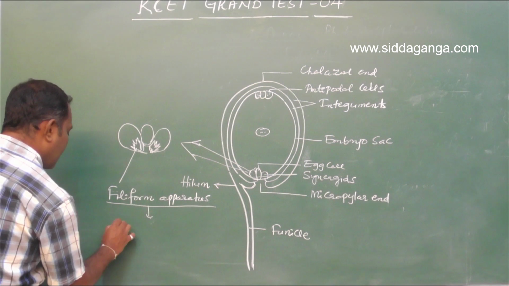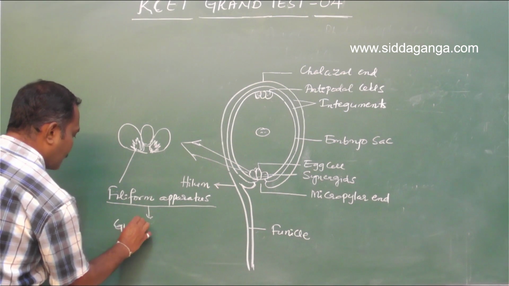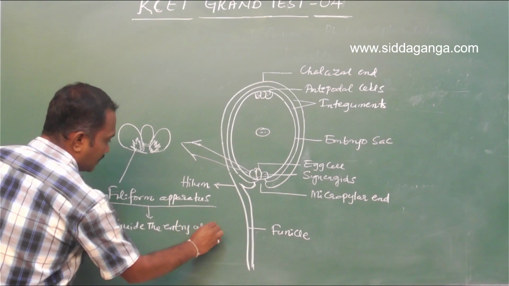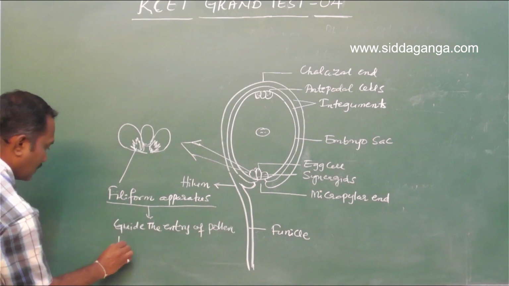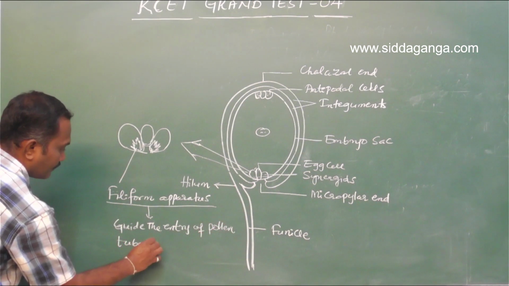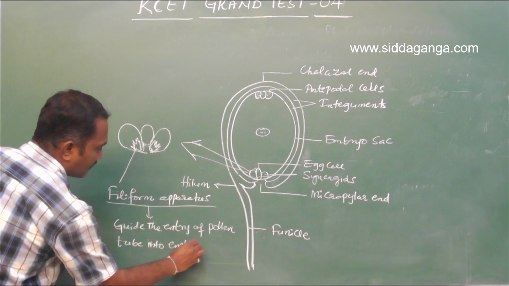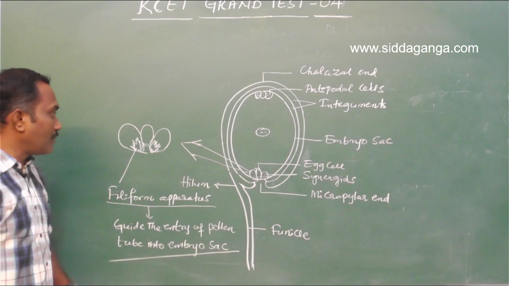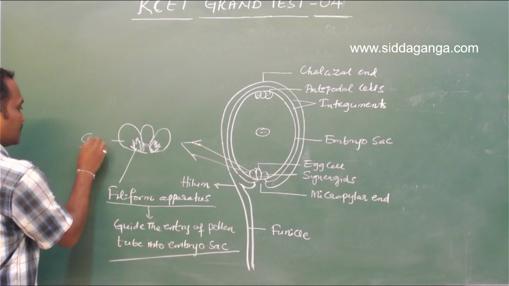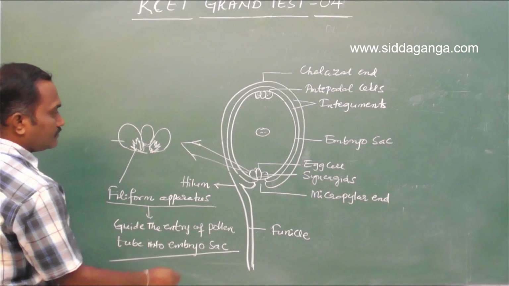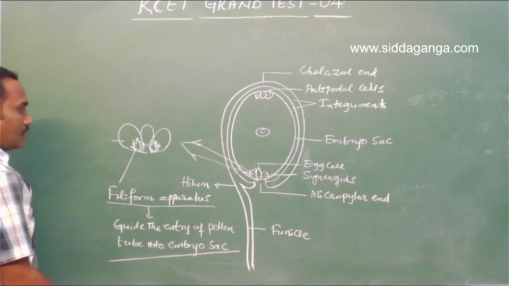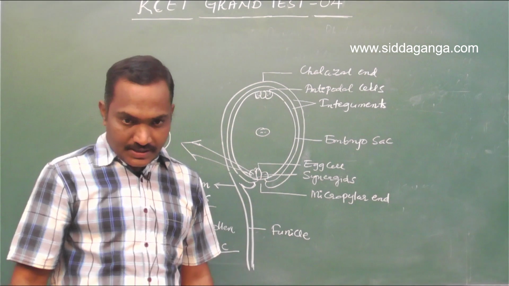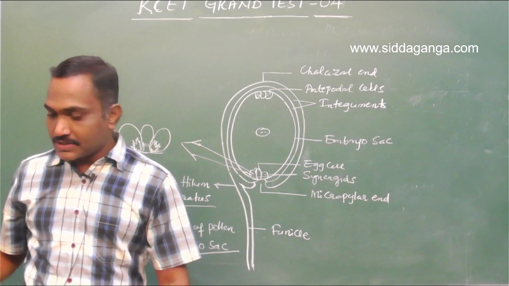They guide the entry of pollen tube into embryo sac. That is the function of filiform apparatus. Filiform apparatus are associated with the synergids. So filiform apparatus are the characteristic feature of synergid, not zygote, egg or suspensor cells.